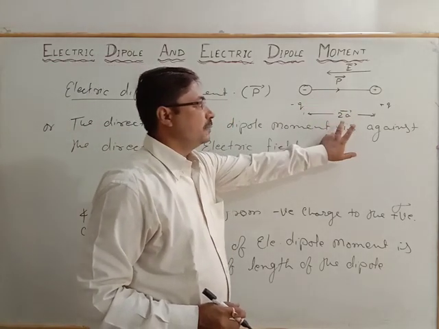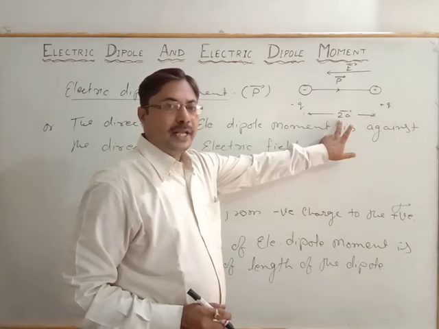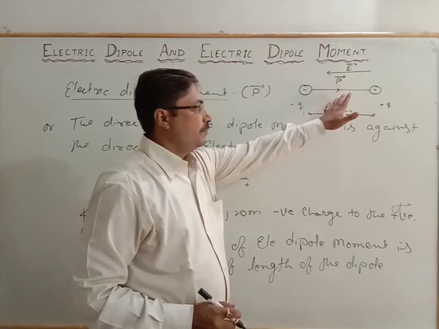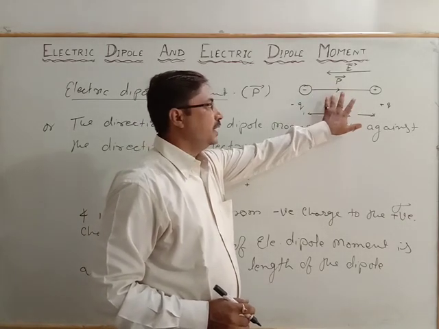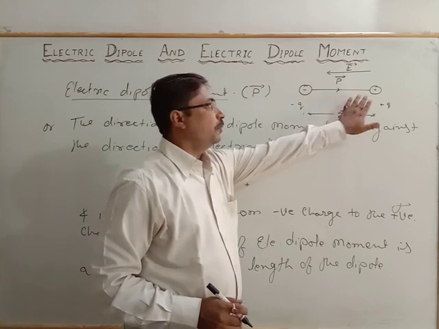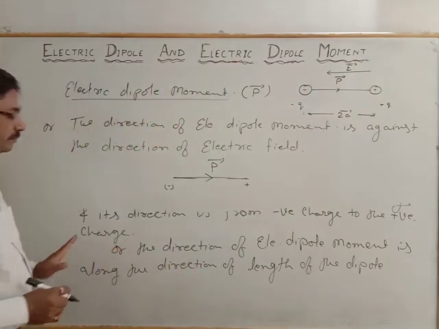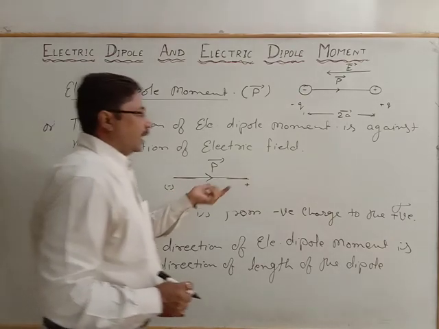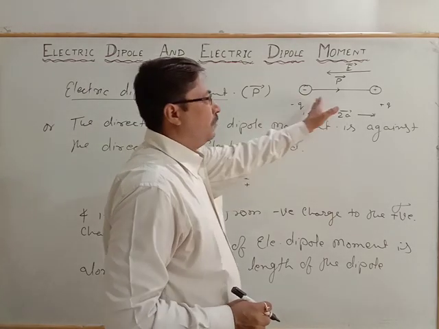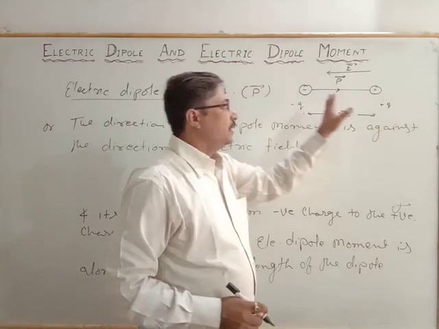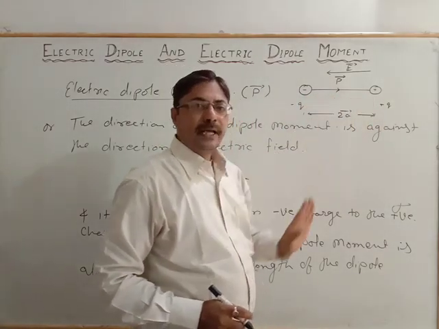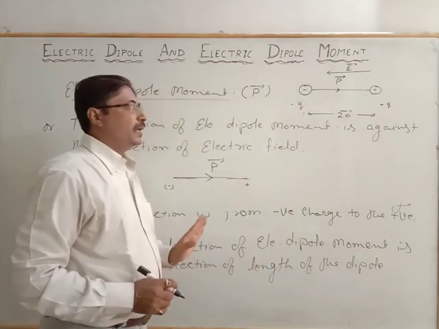That direction is represented by the length of the dipole, from negative to positive, against the electric field direction.